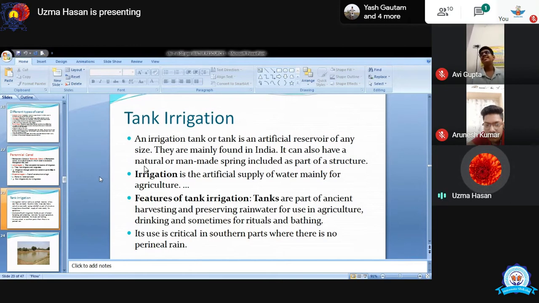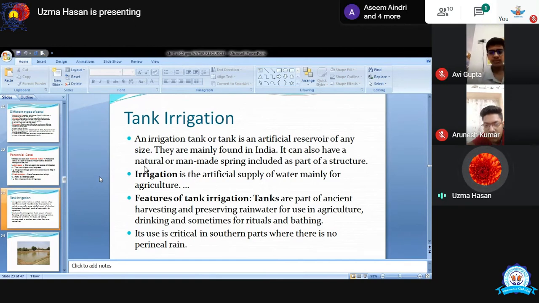And tank is also one of the oldest means of irrigation. We can take the example from the Harappan civilization, the Great Bath. याद है class 9th में this chapter was there. Yes, ma'am. The Great Bath. It was the swimming pool, a big swimming pool. Yes, okay, so that bath, Great Bath, maybe it was using for the rituals, maybe for the normal stadium type of facility. जो भी वो use करते थे, but tank irrigation is popular from the Harappan civilization.